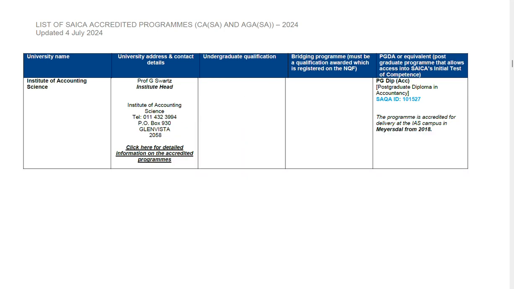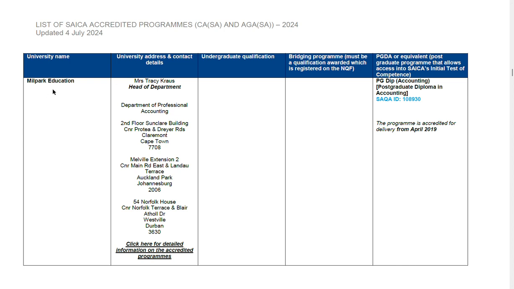Let us look at the next university that is available to us. Institution of Accounting Science is not accredited by SAICA to provide an undergraduate qualification. Therefore, I advise you not to enroll for the Institute of Accounting Science if you wish to be a CA, as they are currently not accredited by SAICA. The next university is Mill Park. Mill Park Education is also not accredited by SAICA to provide an undergraduate qualification. For that reason, it is not advisable for you in January 2026 to register your accounting course with them.